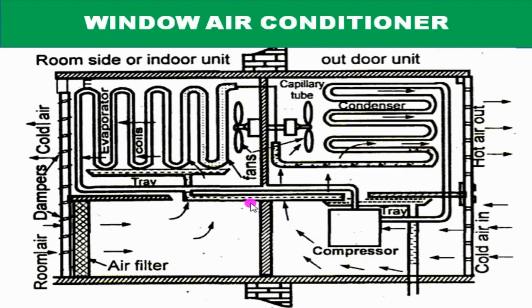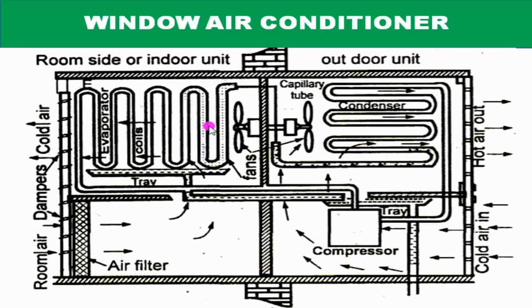Let's summarize the working of the window air conditioner once again. The low pressure refrigerant vapor is drawn from the evaporator to this compressor through these suction pipes. It is compressed from low pressure to high pressure and supplied to the condenser. It is condensed in the condenser by passing the outdoor air over the condenser coil with the help of this fan. This liquid refrigerant is passed through the capillary into the evaporator.